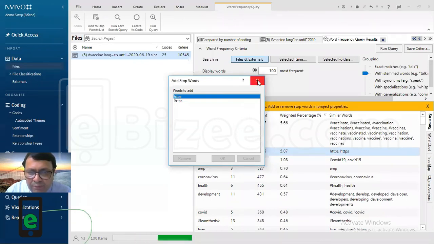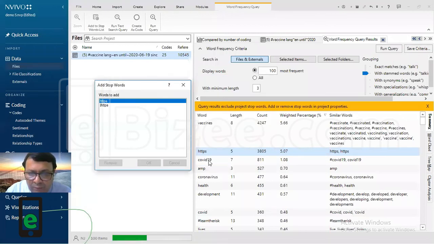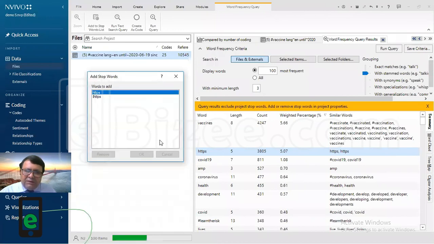Okay, wait. Just a minute. I think it's still doing it. Okay, no problem. Let it complete. So HTTP, it is taking some time. Let me see.